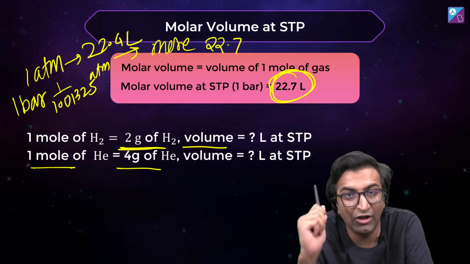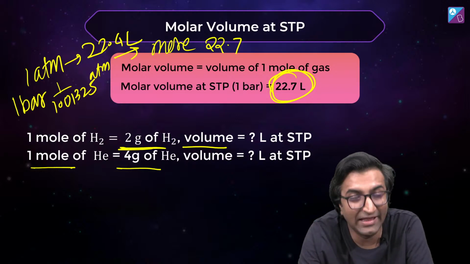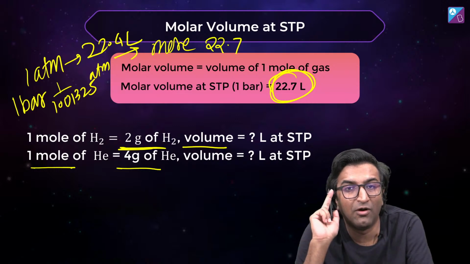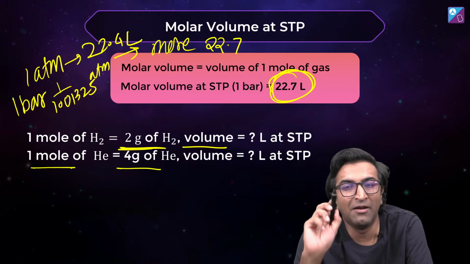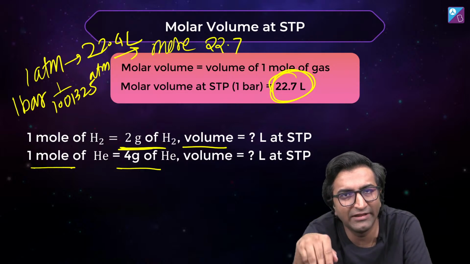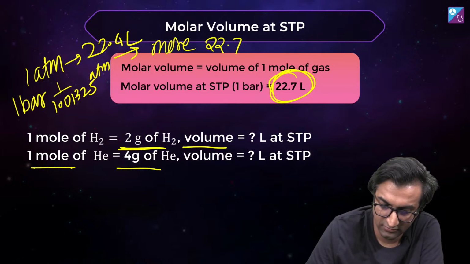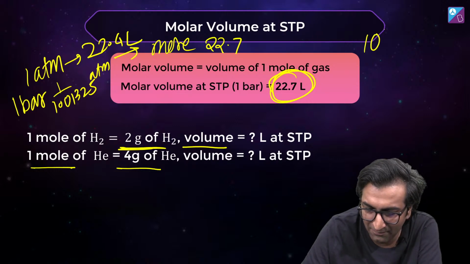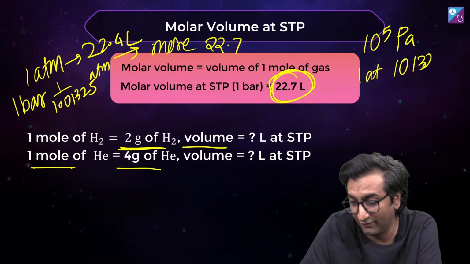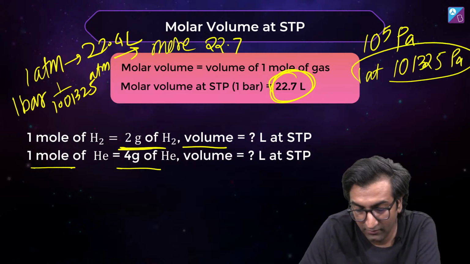Everybody who's crying about 22.4, that is at 1 atmosphere. In the new NCERT, the pressure given is 1 bar. 1 bar is lower, right? 1 bar is lower than 1 atmosphere. Yeah, 1 bar is exactly 10 power 5 Pascal. Okay, 1 atmosphere is some weird number, 101325 Pascal. Okay, cool.